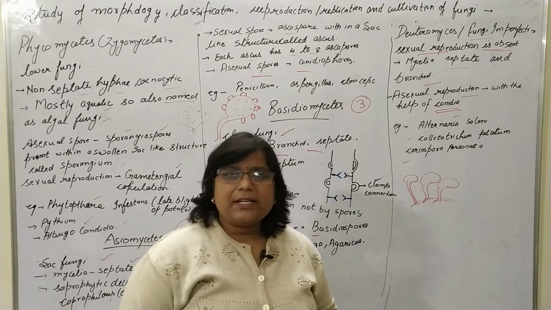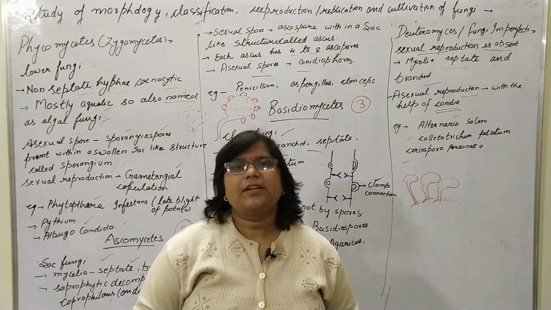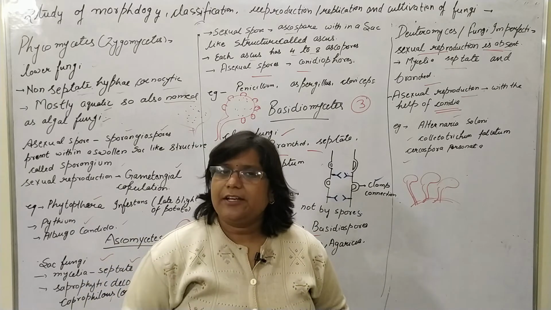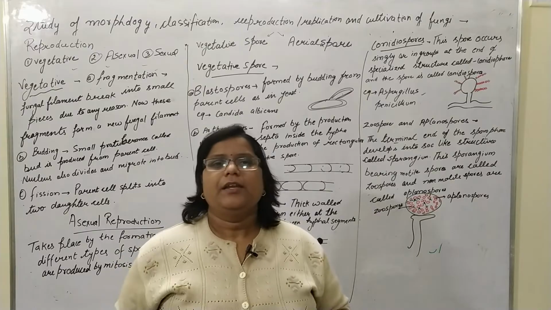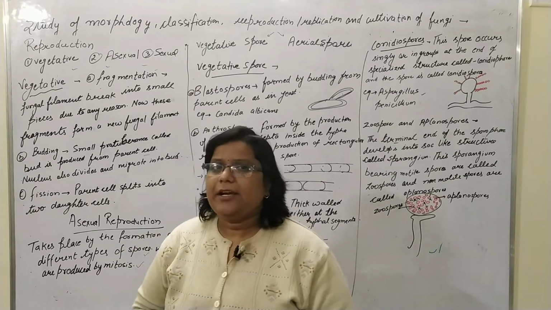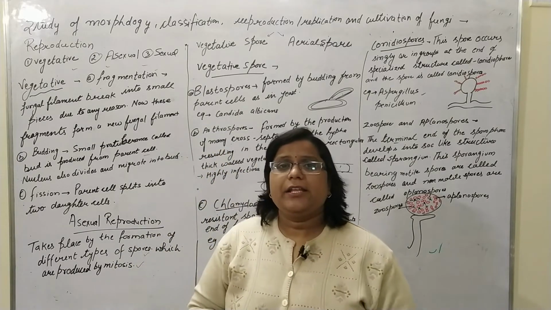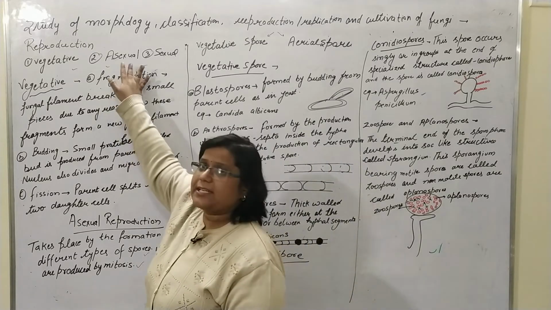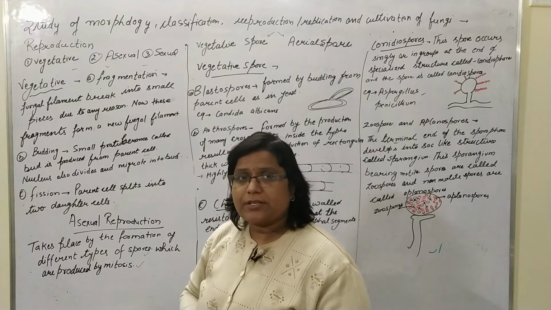Here we have completed the morphological classification. Now we will study the reproduction and cultivation of fungi. Coming to the reproduction part, reproduction occurs in three types in fungi: first is vegetative, second is asexual, and third is sexual reproduction.